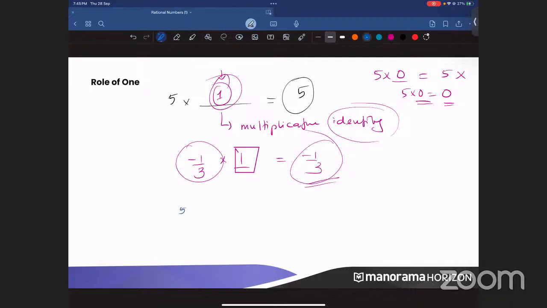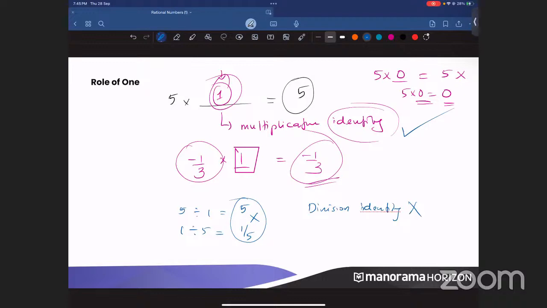Now, for example, division, 5 divided by 1. What is 5 divided by 1? 5. So division is also possible there. When you divide a number by 1, you will be getting the same number. But what is not possible? 1 divided by 5. Is 1 divided by 5 equal to 5? That is 1 by 5, not 5. So these two are not equal. It cannot be called a division identity. This is not a division identity. This is the multiplicative identity.